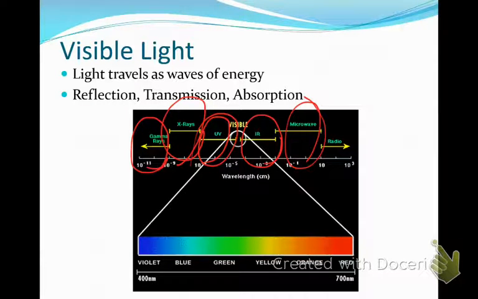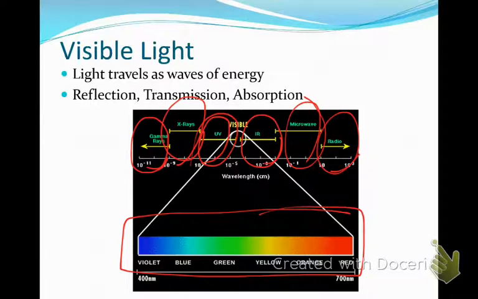Those make molecules vibrate. When molecules vibrate at a greater rate, they're going to generate heat. And so microwaves work by making water molecules vibrate in your food, and it gets them hot. That's why your food gets hot. And if you overcook things in the microwave, they just dry up. And you have to have things with some moisture when you cook in the microwave. And then radio waves, that's for transmission of information. So it's only this frequency here.